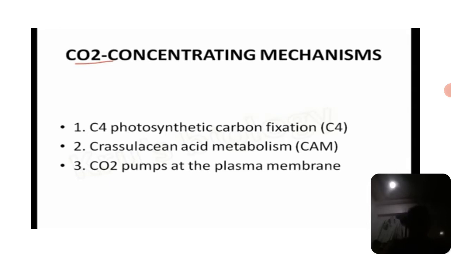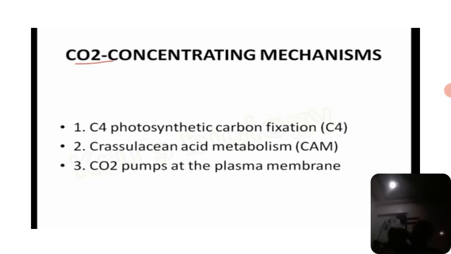So when you see the concentration of carbon dioxide in C4 photosynthetic carbon fixation and Crassulacean acid metabolism, carbon dioxide is pumped at the plasma membrane. Okay, so these are very, very important. The carbon dioxide concentration is very important during this CAM method, as well as in C4 photosynthetic carbon fixation. So here there is a pumping of carbon dioxide from the plasma membrane.